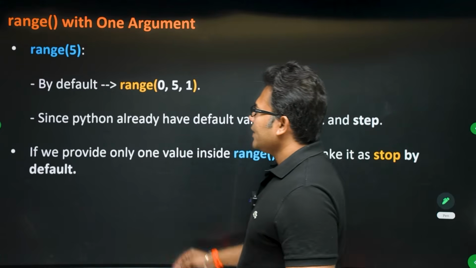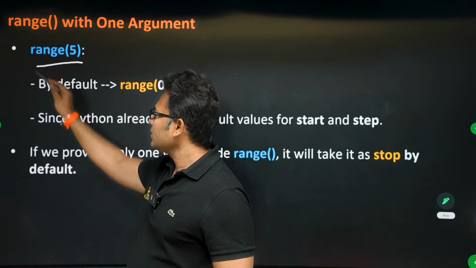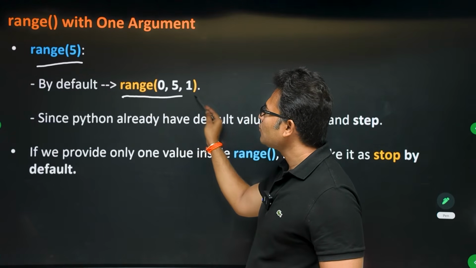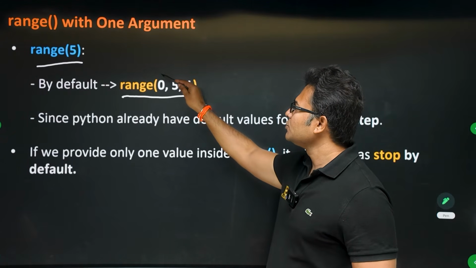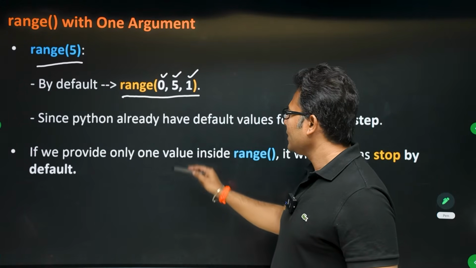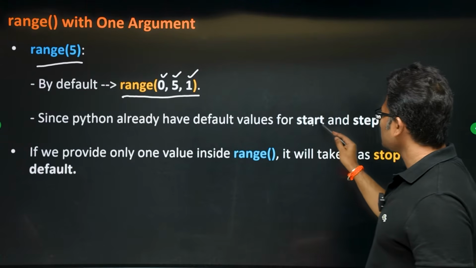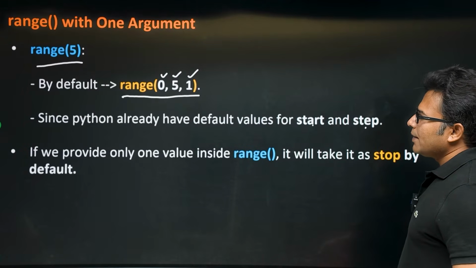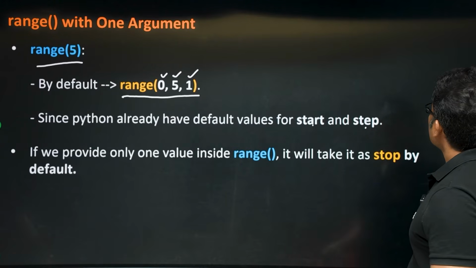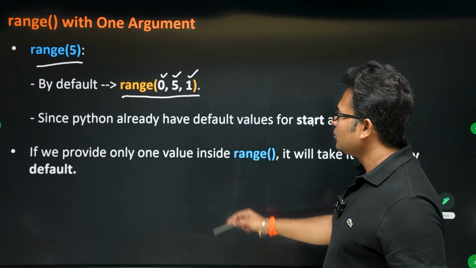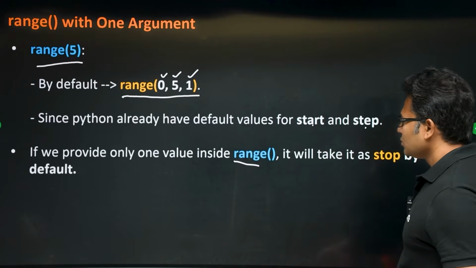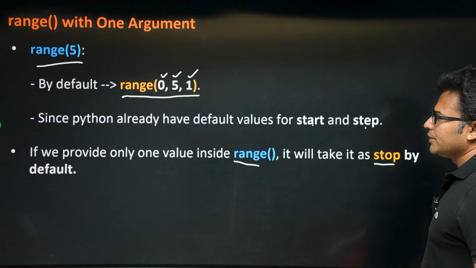Now, writing range of 5, what happens internally is it will be converted to range of 0, 5, 1, which means start is 0, end is 5 and step is 1. Since Python already has default values for start and step, start is 0 and step is 1. If you provide only one value, then range will take it as stop. We have seen that.